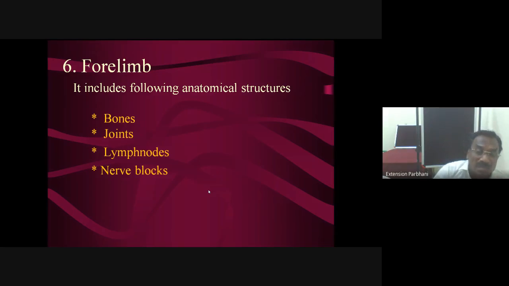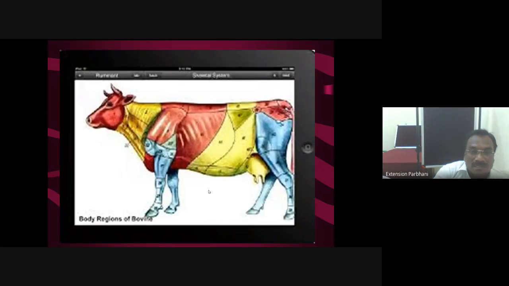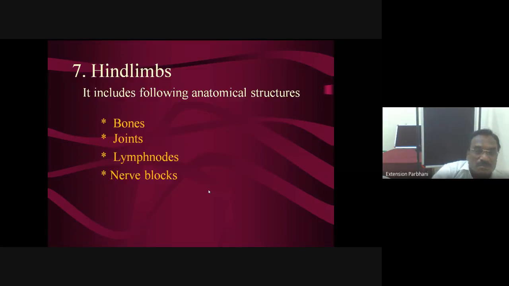The lymph node becomes larger, about 11 times larger. If such a large lymph node is there, that indicates that the area drained by that lymph node is not fit for human consumption, and we have to go for treatment of this blood protozoan disease, Theileriosis, and the animal will recover. Then this is all about the forelimb, nerve blocks, etc. for fracture, etc. Then the hind limb, similarly bones, joints, lymph nodes, the prefemoral lymph node is there, and nerve blocks.